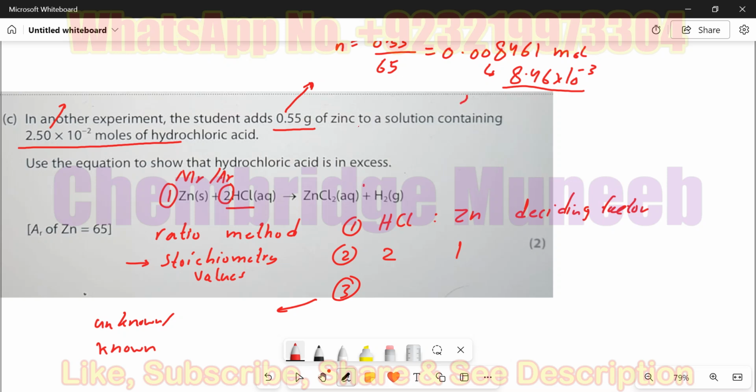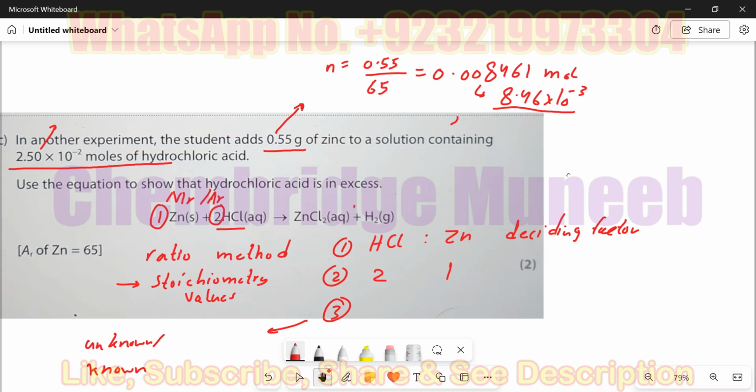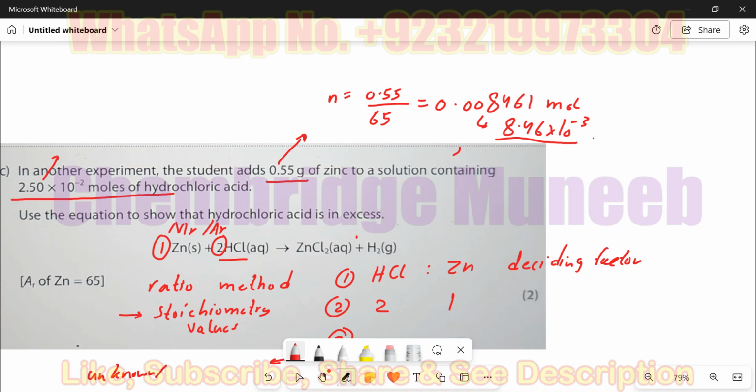You can find the excess reagent simply from these values. We have 8.46 into 10 to the power -3 moles of the zinc, and the hydrochloric acid was 2.5 into 10 to the power -2, but HCl is present by 2 moles. There are 2 moles of the HCl, and to find for 1 mole of the HCl you have to divide 2.5 into 10 to the power -2 by 2 to find the moles of the HCl for 1 mole. Are you getting my point?